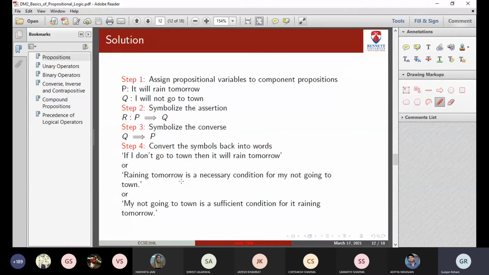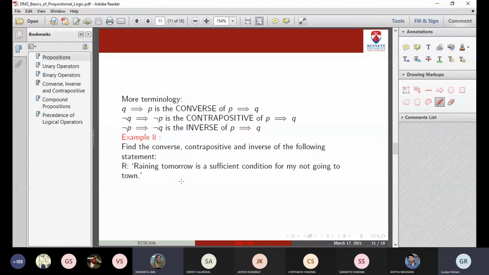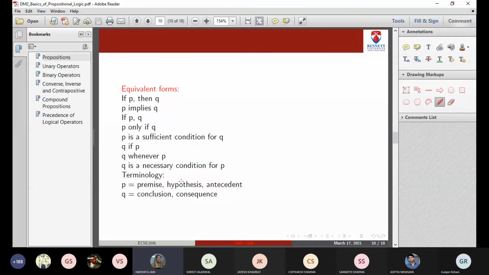Any doubt? Yes, any doubt in this conversion? Ma'am, no, ma'am. Can you show that slide? Yes, ma'am. So you can note it down, or I'll share these slides with you as well. Yeah, I'll share it. Just wait.